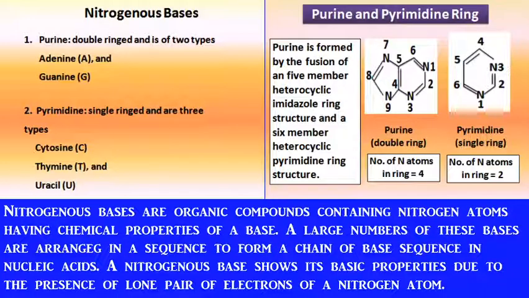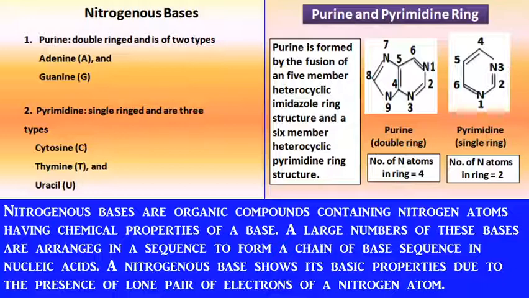Pyrimidine ring, you can see here that pyrimidine is a single ringed compound, whereas purine has two ringed compound, and this ring is heterocyclic. Heterocyclic means there are more than one atom in its cycle. That's why the name heterocyclic. So purine is formed by the fusion of pyrimidine ring plus one other ring that is called imidazole ring.